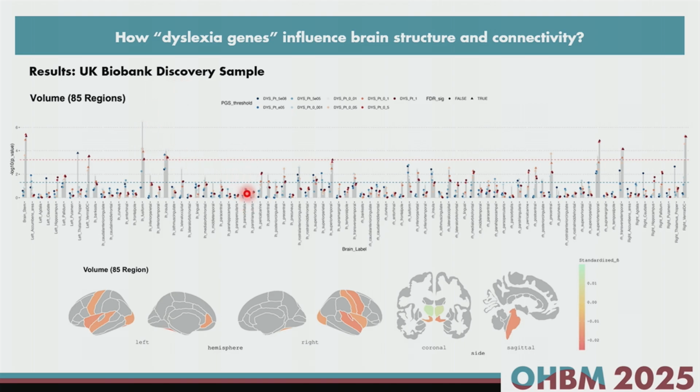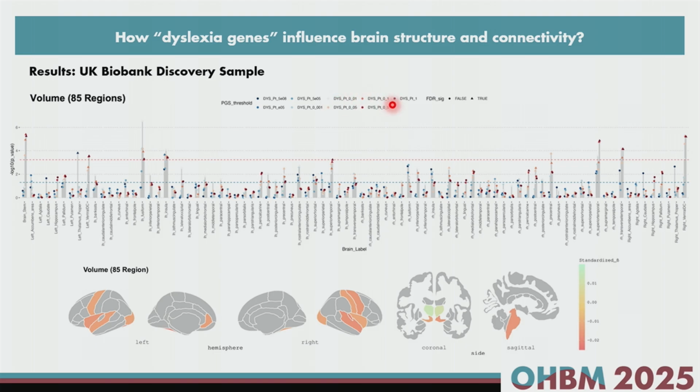There are two lines here. The blue line is the nominal significance level, and the red line is the Bonferroni corrected level. So we can see that there are many regions that survive multiple corrections. The letters are so small, but I can tell you that there are a lot of regions associated with reading and phonological processing areas, including the left fusiform gyrus, the left superior temporal gyrus, and also the left Heschl's gyrus. So it means that we find something really interesting that is associated with polygenic scores of dyslexia.